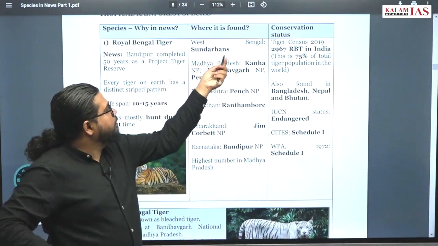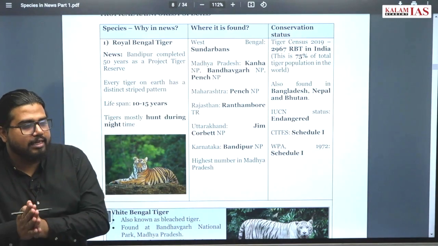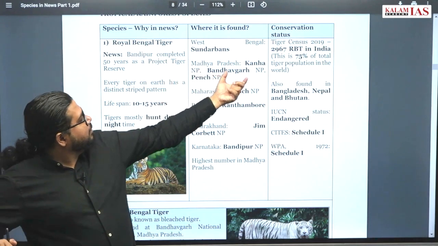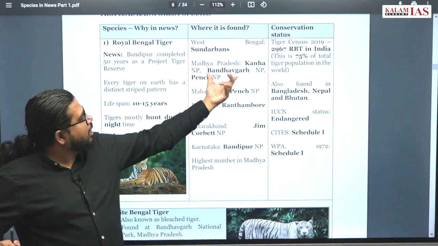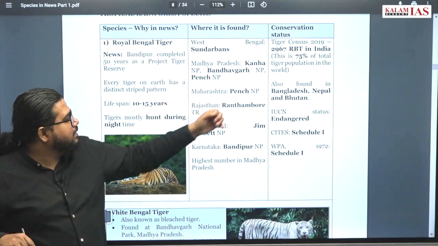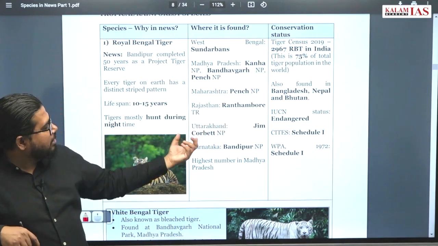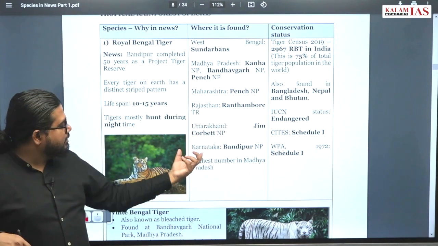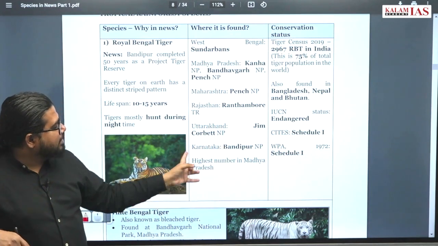Now where it is mostly found: in Sundarbans in India. But Sundarbans is not the only region where you find tigers. In Madhya Pradesh, it is found in Kanha National Park, Bandhavgarh National Park, Pench National Park, all these areas. Maharashtra, Pench National Park. Rajasthan, Ranthambore Tiger Reserve. Uttarakhand, Jim Corbett National Park. Karnataka, Bandipur National Park. And the highest number of tigers are in Madhya Pradesh.